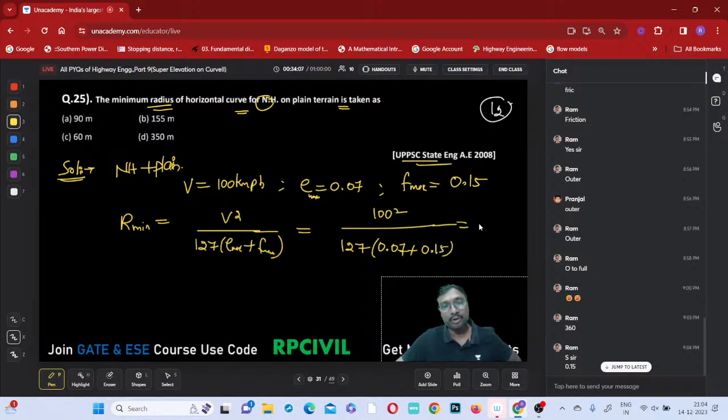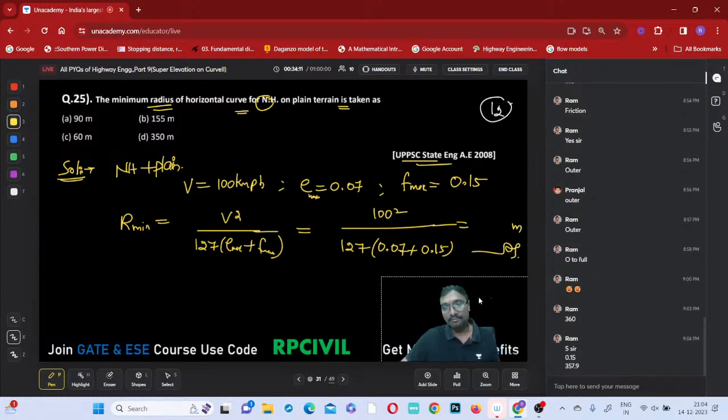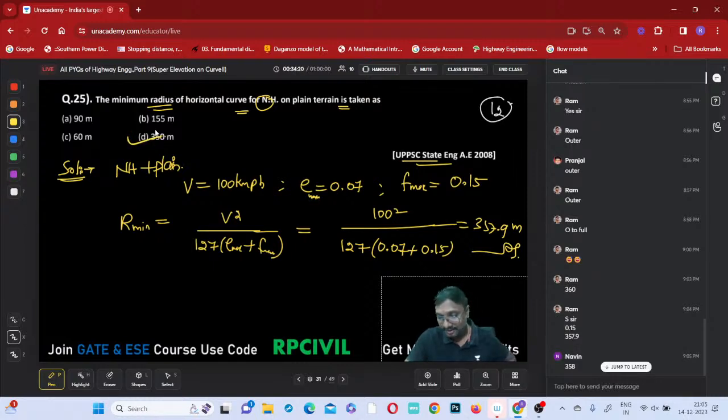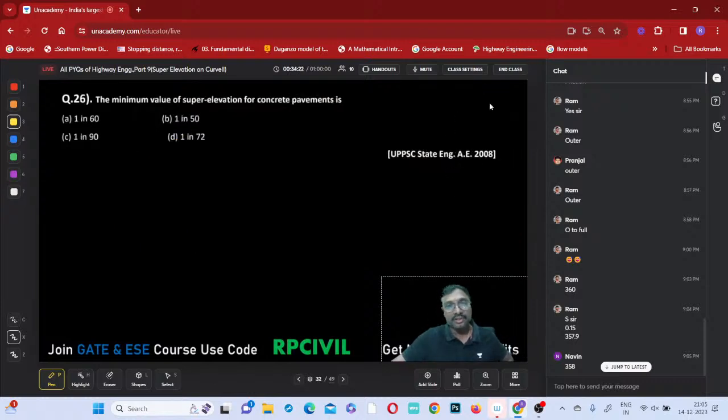Tell me how much it is. The value comes to be. How many meters is that value? Tell me. 357.9, right? What is the nearby value? 350 meters is the nearby value given, right? Just now got it now? Shall I go to the next question?